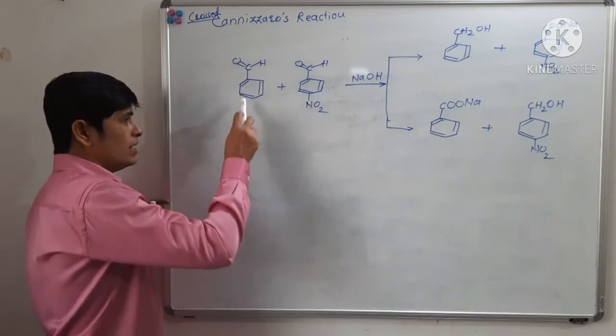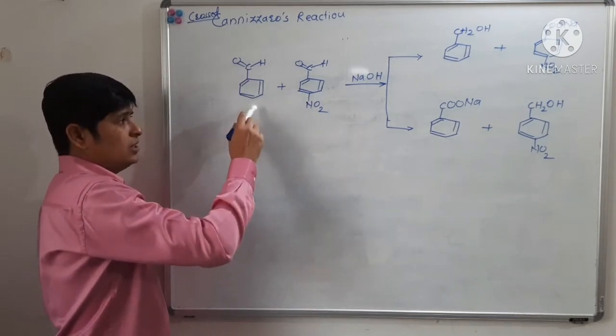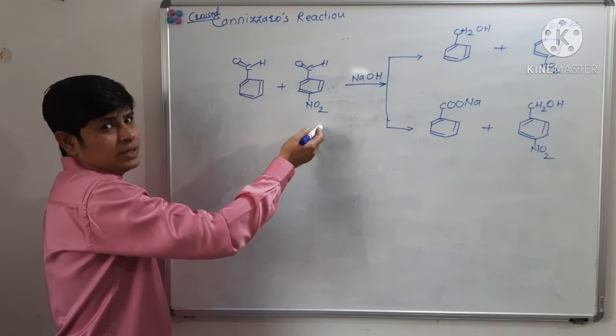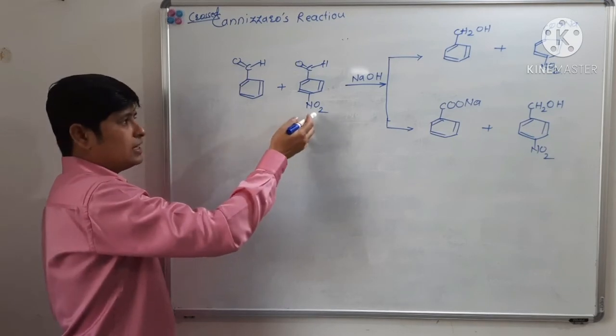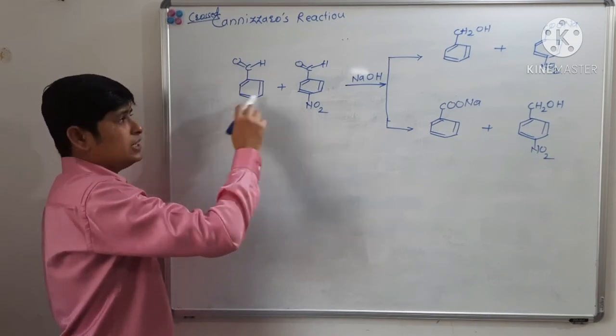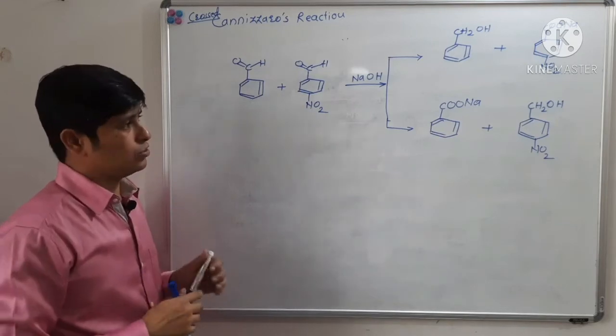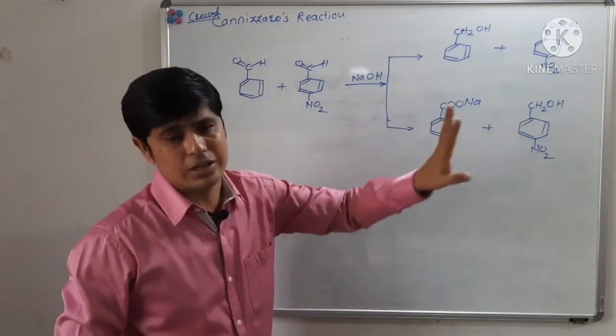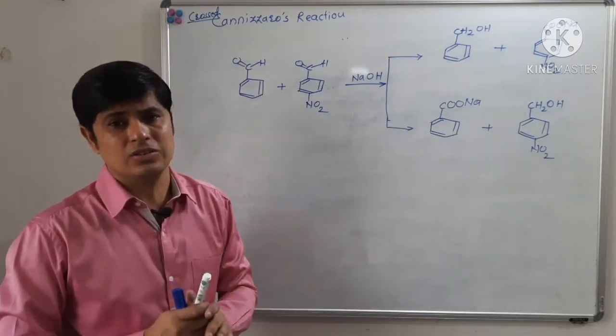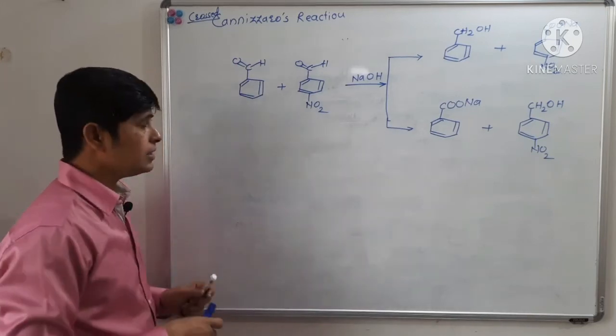That means one aldehyde will undergo reduction, the other will undergo oxidation, and vice versa. In another round this will undergo oxidation and this will undergo reduction. So totally 4 different products in cross Cannizzaro reaction, isn't it?